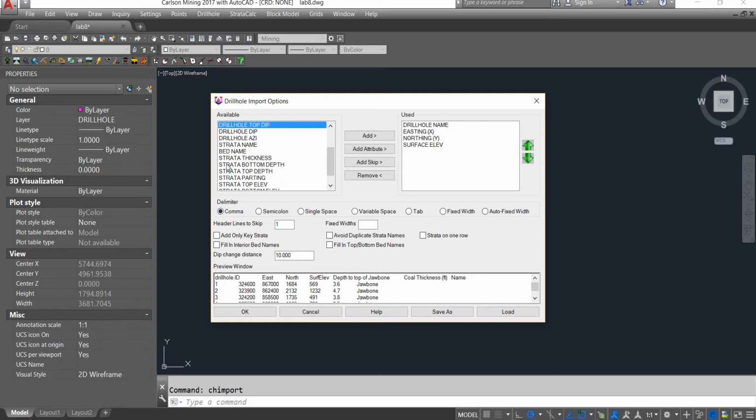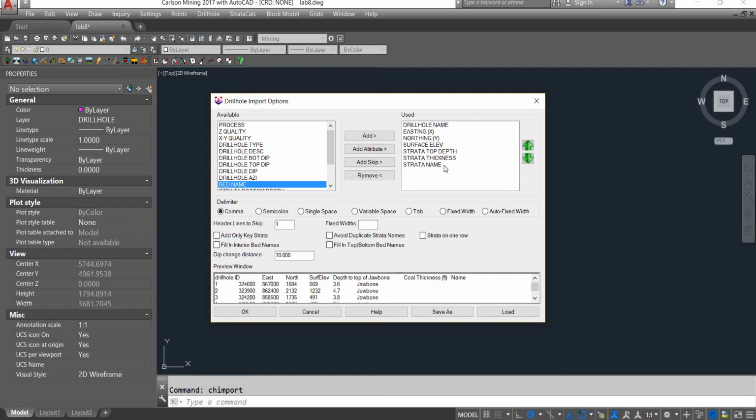No, it is strata top depth we have, and the other one is strata top elevation. This is depth, so we choose strata top depth. And then we have coal thickness, so that is the strata thickness. Next is name, so it is strata name.